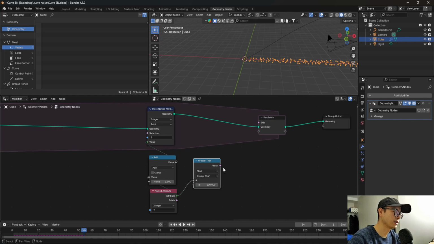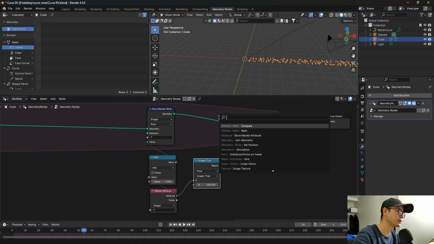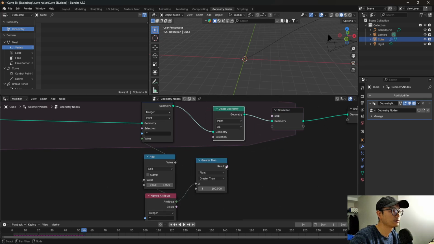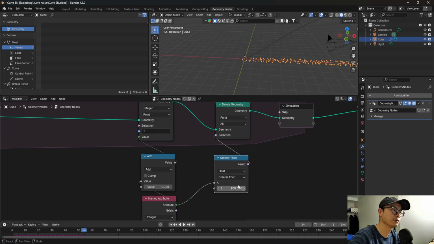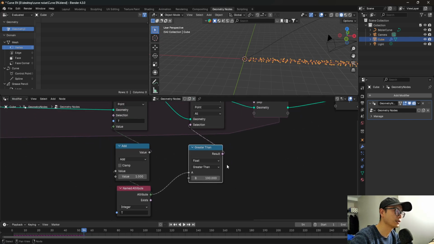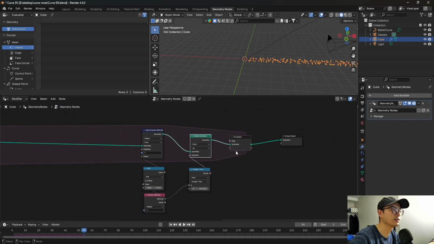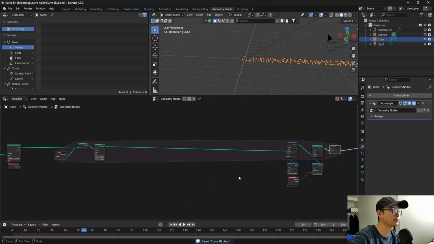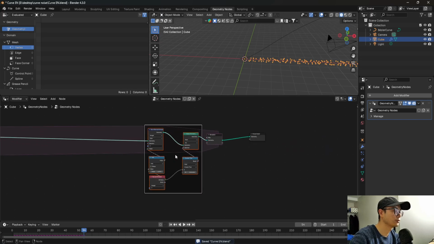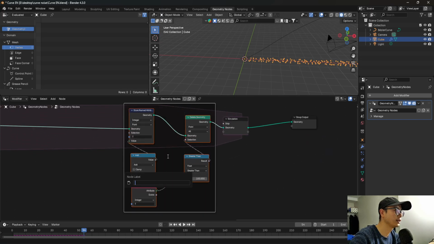So if it's bigger than 100, the output of this is active, I think. So we need to delete. So result to selection. If the number exceeds 100, it's activated, and then delete it. So this one I will rename it control number, max point number.